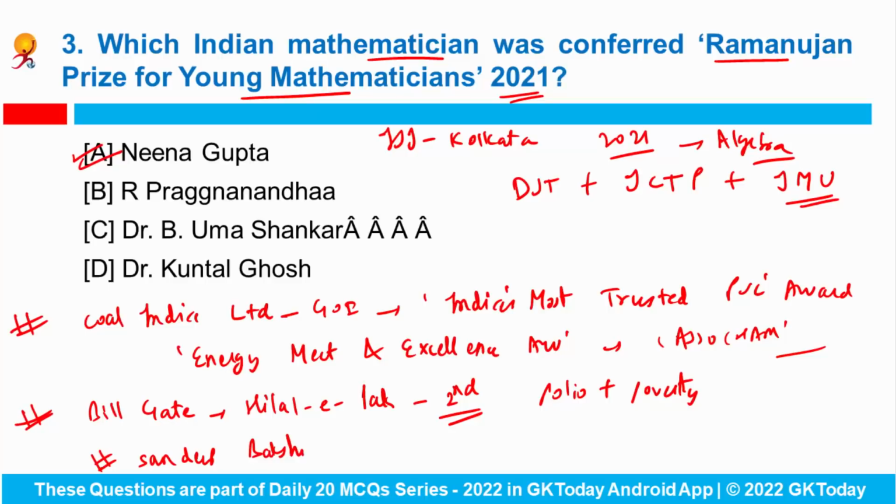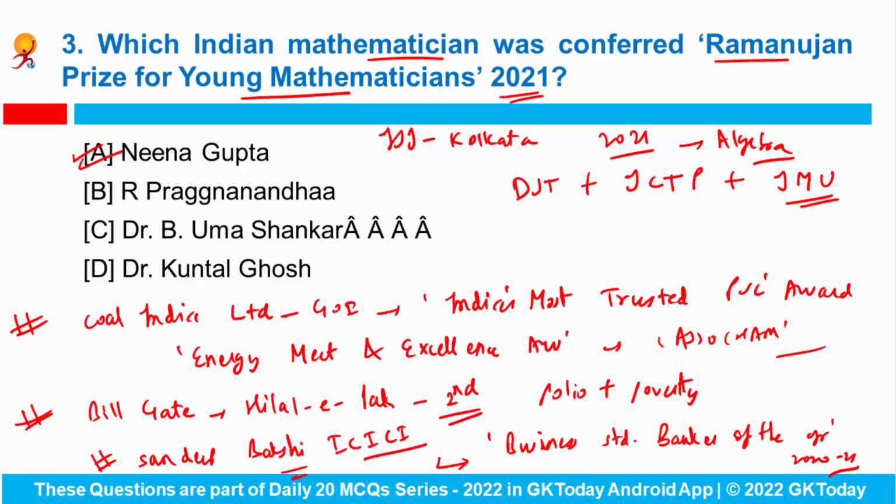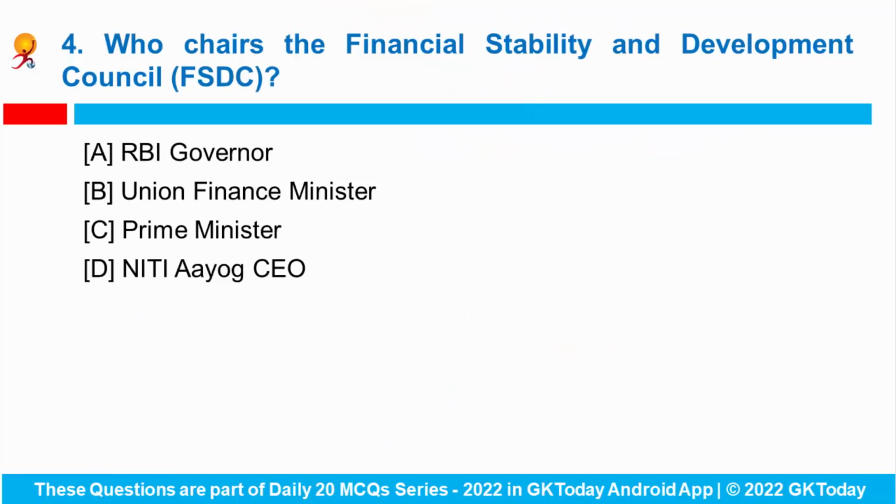Now apart from it, Sandeep Bakshi, who is MD and CEO of ICICI Bank, recently has been named as the Business Standard Banker of the Year for 2022-21. Okay. Also recently, RailTel has bagged the ICAI Award for Excellence in Financial Reporting for the year 2022-21 in the public sector entities category. Okay.